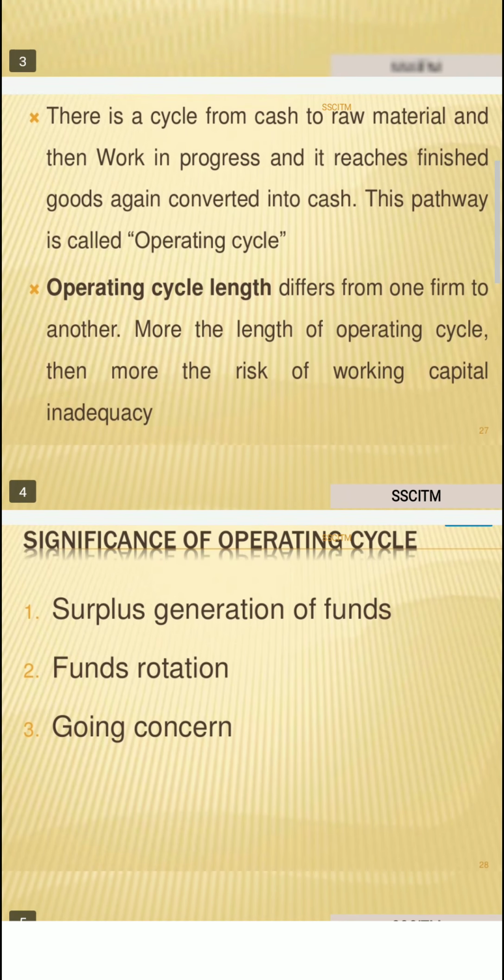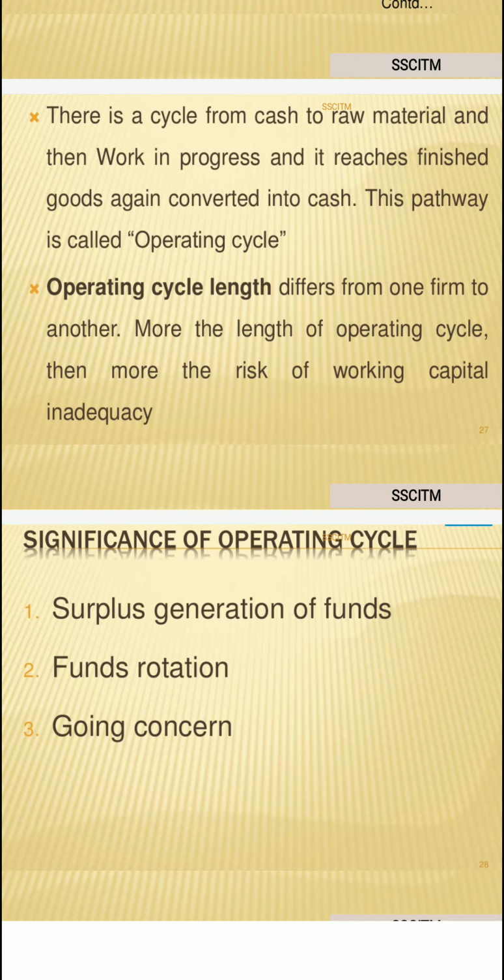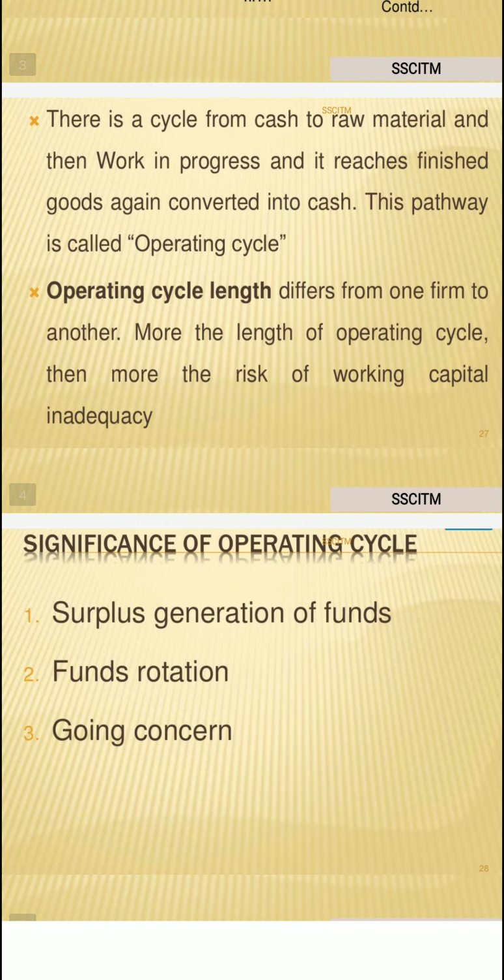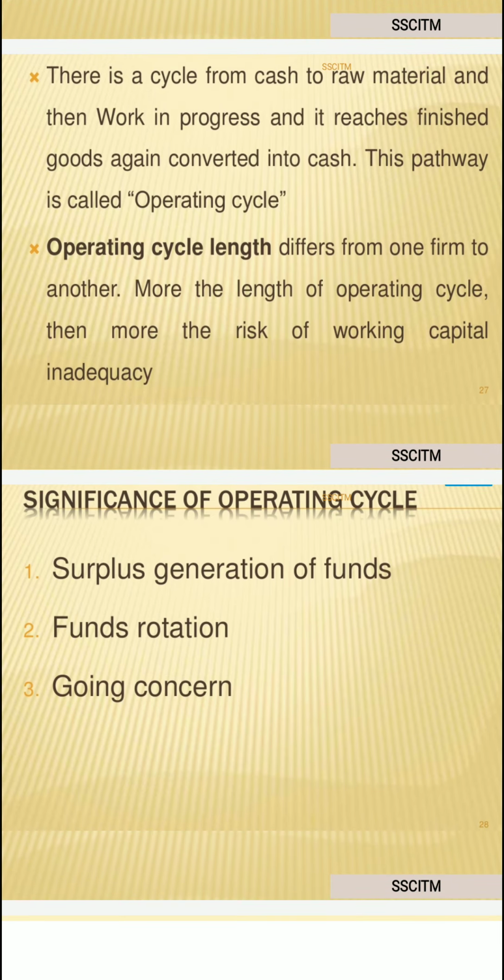So there is a cycle from cash to raw material and work in progress, and it reaches finished goods, again converted into cash. This pathway is called the operating cycle. The length differs from one firm to another. Based on the requirement of the company, the operating cycle will be decided. The longer the operating cycle, the more the risk of working capital inadequacy.